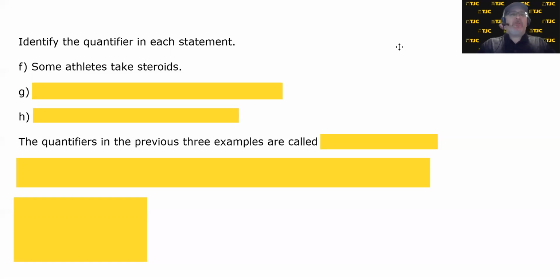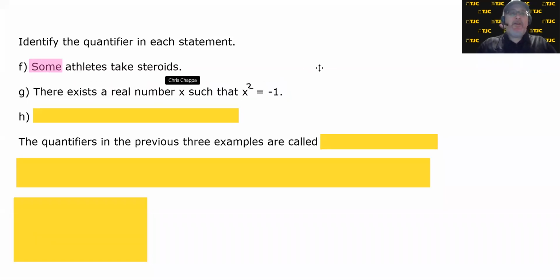Some athletes take steroids. What is the quantifier? What is the word quantifying the subject? The subject is athletes, and the quantifier is the word some. Some of these athletes. How many athletes? Some. How many is that? Some.